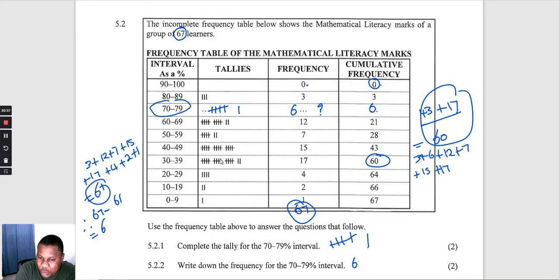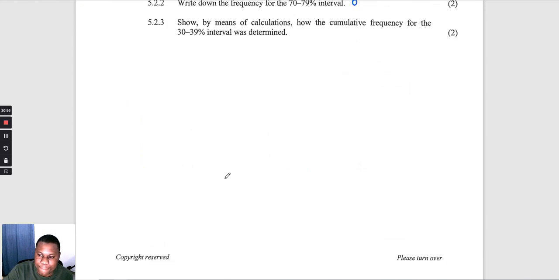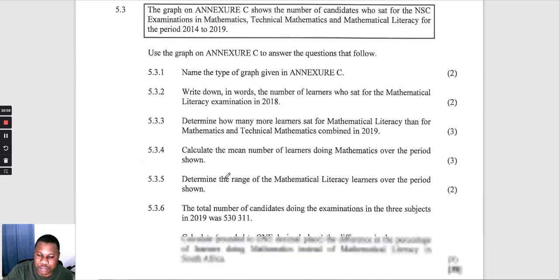We stop here, we add everything up until here, and we get the cumulative frequency. It means 60 learners got between 30 up until 89. Right, let's continue to 5.3.